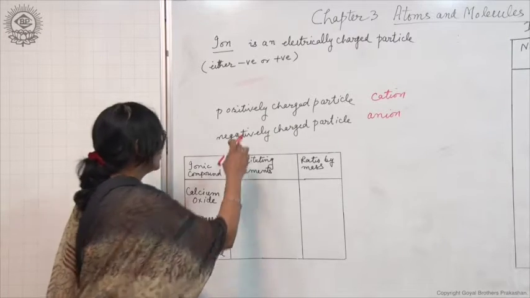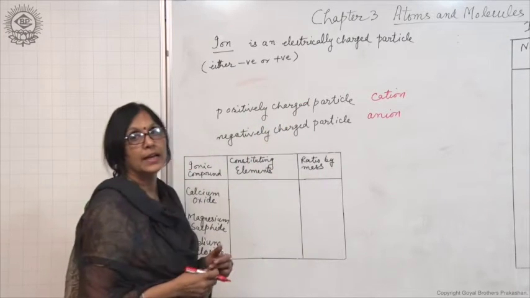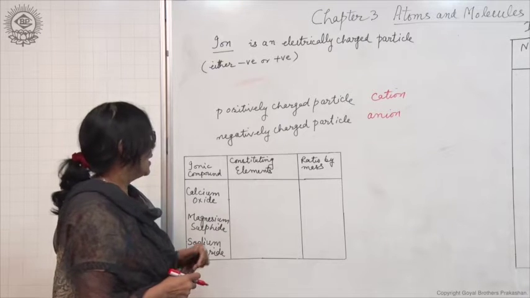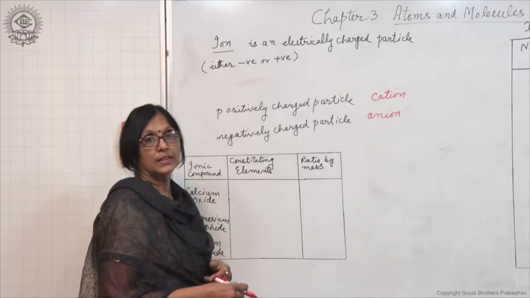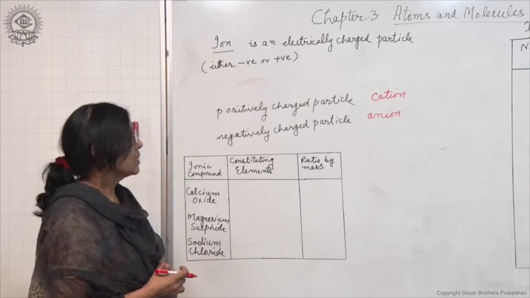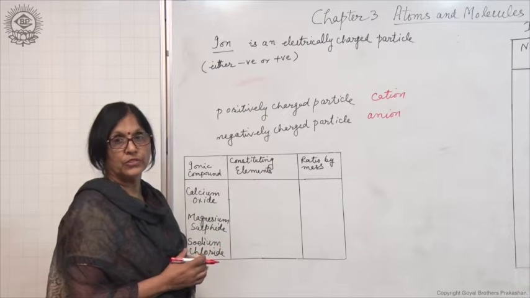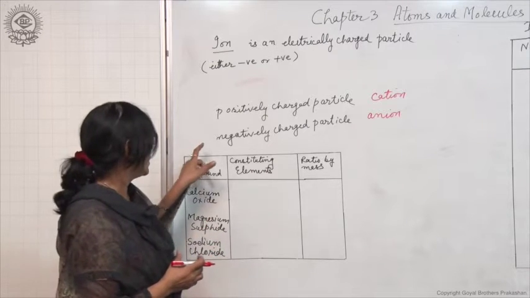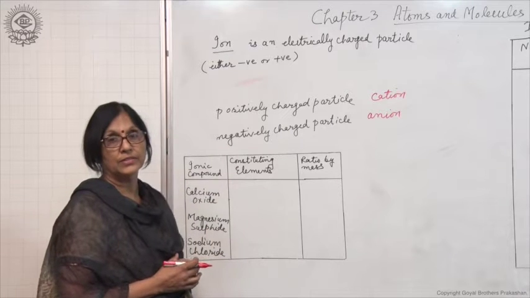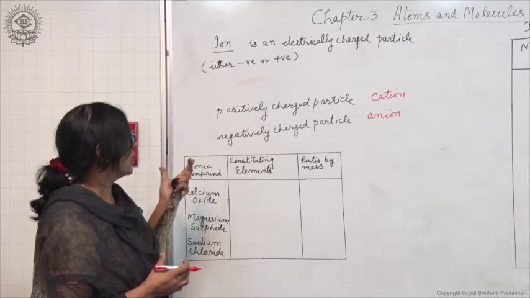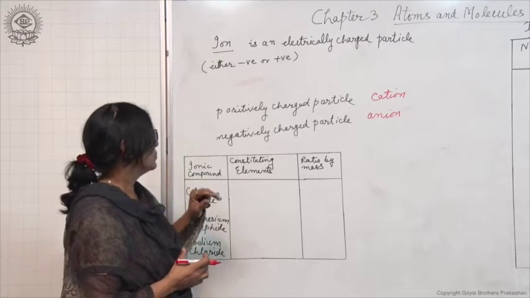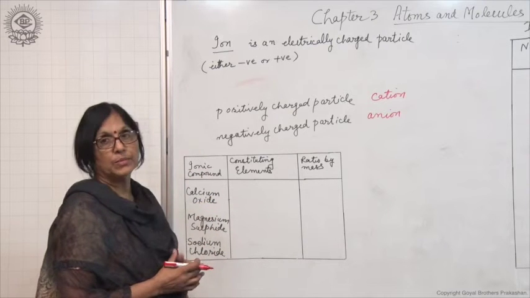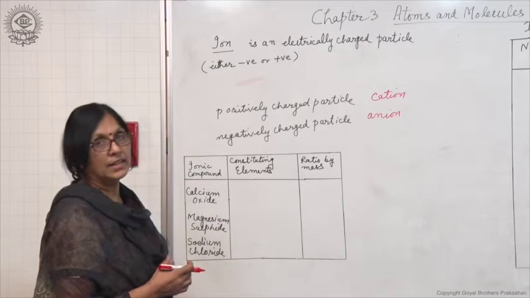That is why positively charged particles are called cations, and negatively charged particles will get attracted towards the positively charged electrode, which is called the anode. That is why negatively charged particles are called anions. That is why this name has been given to positively and negatively charged particles as cation and anion respectively.